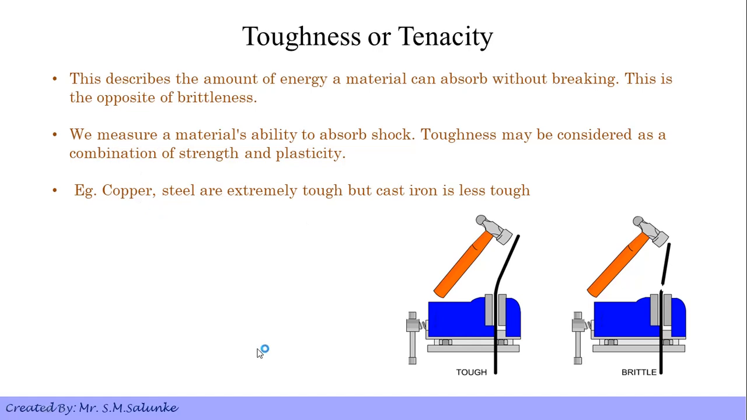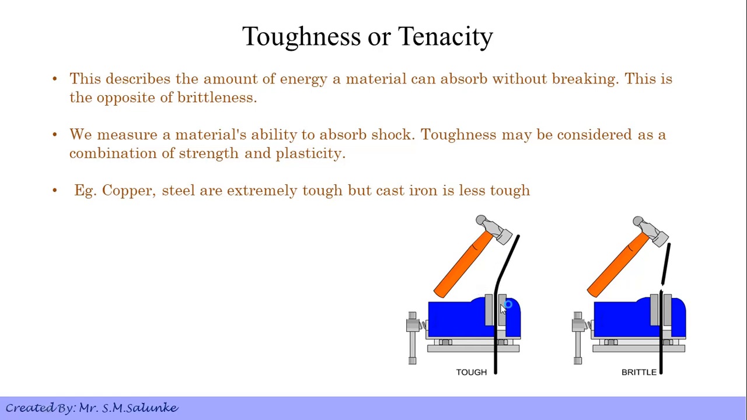Toughness may be considered as a combination of strength and plasticity. We discussed in an earlier lecture, lecture number 4.2, that strength is the ability of a material to withstand any pressure or any force without failure, and plasticity is the ability of a material to undergo permanent deformation when a force is applied without regaining its original shape. So a combination of these properties is nothing but your toughness.